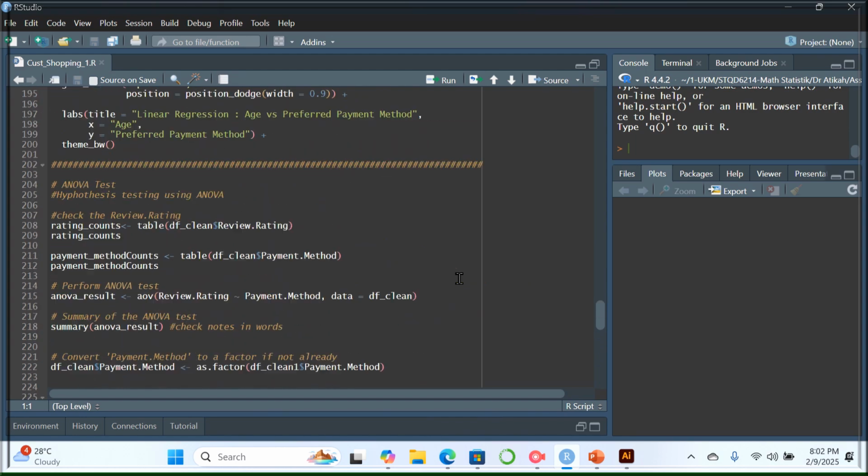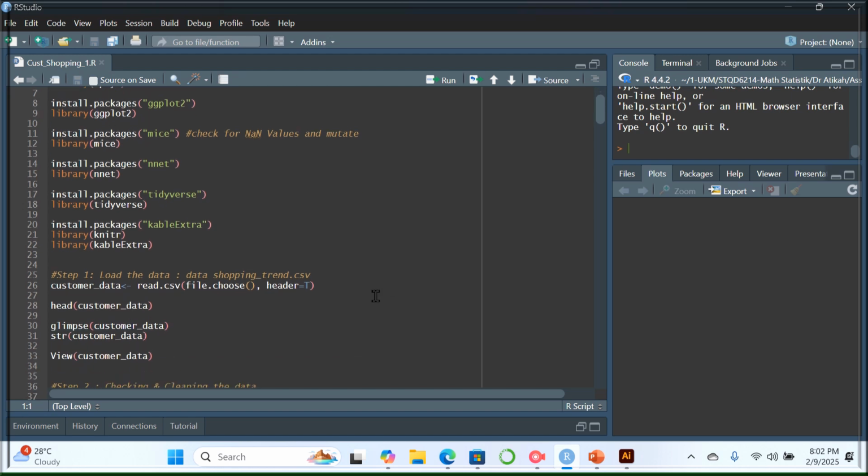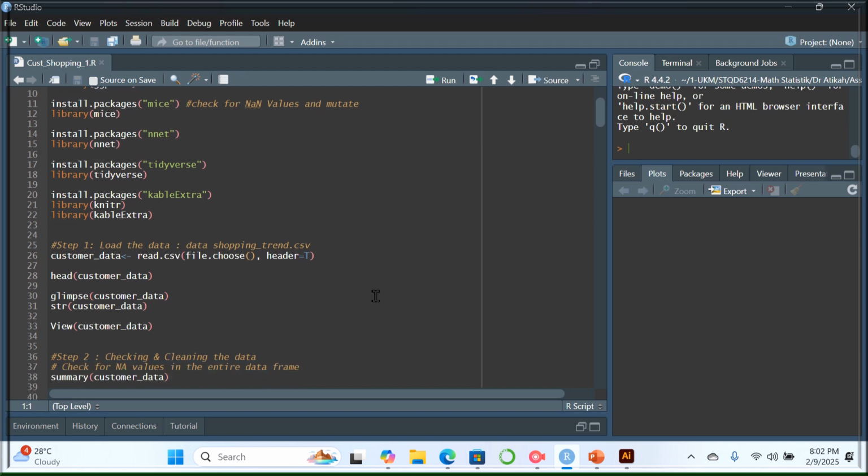For the first R script, I install all the packages regarding the analysis that I said before, like dplyr, ggplot2, mice to check for NA values, and mutate for packages, and tidyverse and kableExtra. First, I load the data from kaggle.com. The file is shoppingtrend.csv.